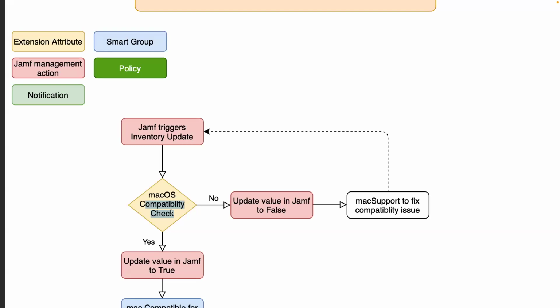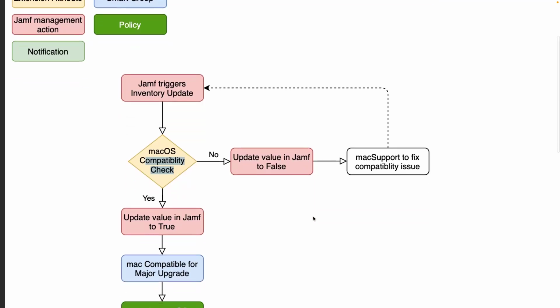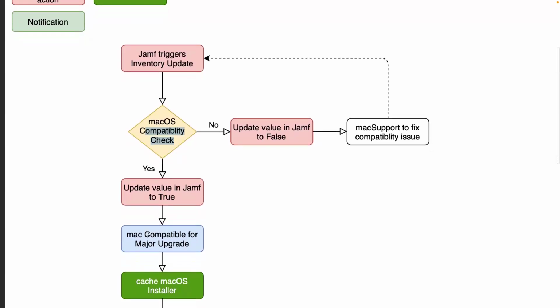If it is not a hardware model limitation, maybe it's a storage issue or an application compatibility issue, Mac support will be able to fix it. At the next inventory update, the compatibility check will run, and then it will say, yes, now your machine is compatible.